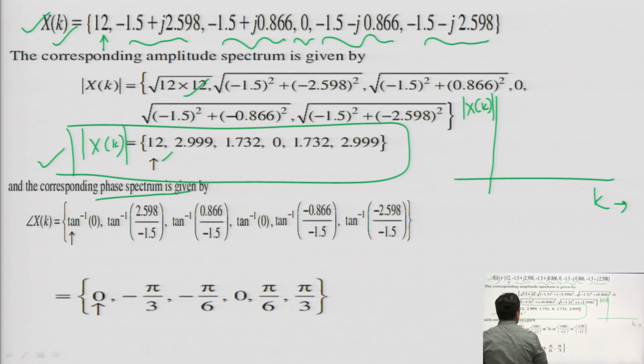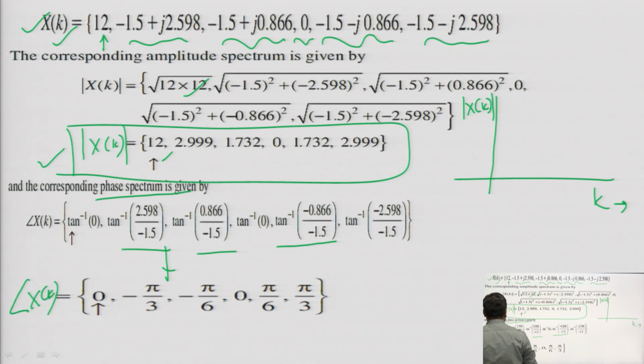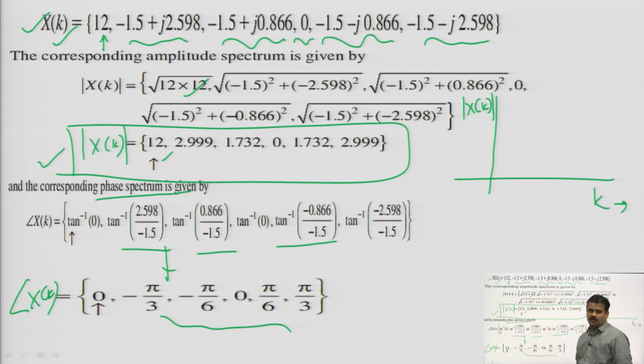Similarly, phase spectrum means tan inverse of imaginary part upon real part. So, you get tan inverse 0, tan inverse this one, tan inverse this one, and if you solve, you will get this one. So, this will be the angle or phase value of the DFT that you are calculating here. At 0 it is 0, at 1 it will be minus pi by 3, at 2 it will be minus pi by 6, then 0, pi by 6, pi, and this value is also repeated here, numerically you can see it.